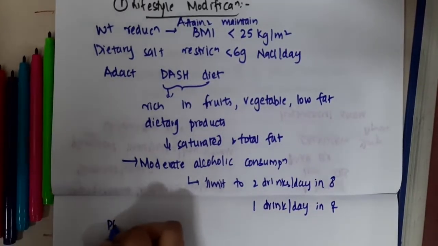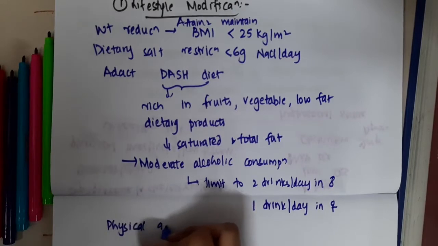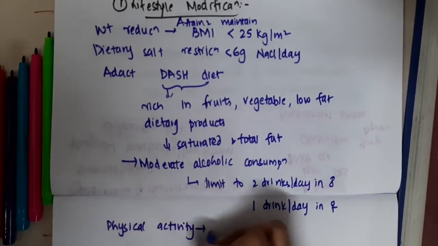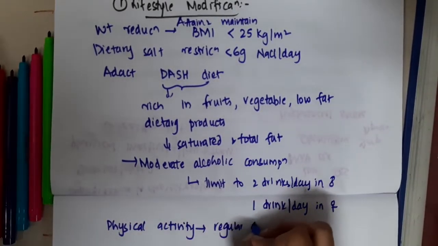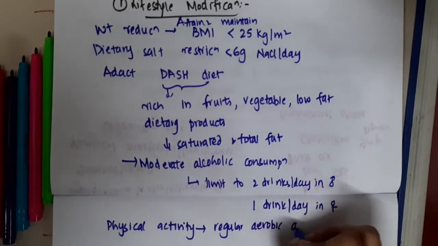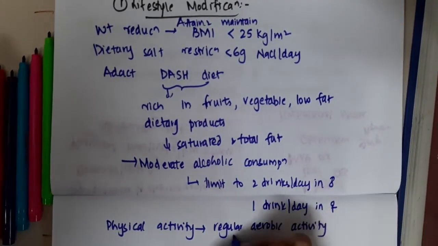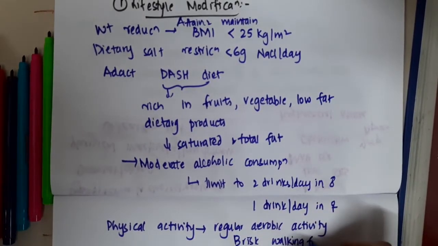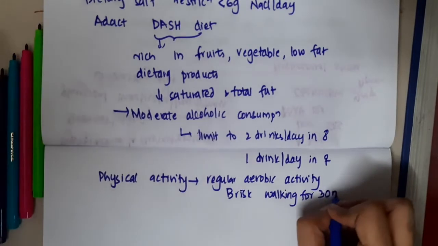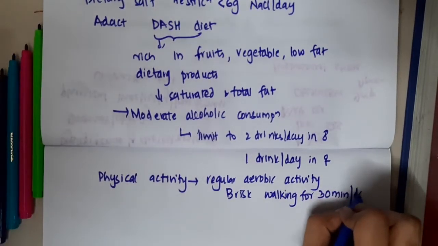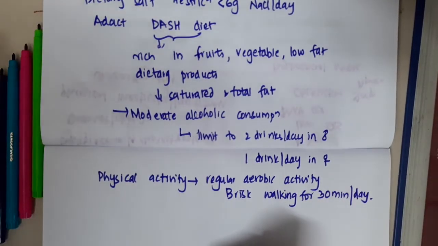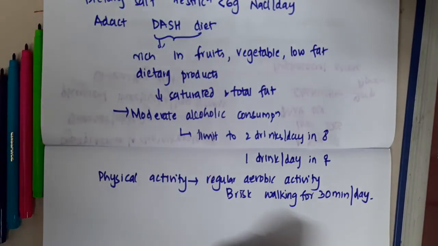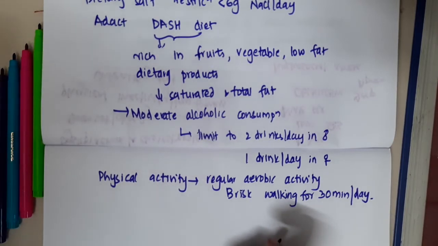Okay, and then if you see physical activity, the patient should have regular aerobic activity, like brisk walking for 30 minutes per day. So these are the main important lifestyle modifications that should be recommended for a hypertensive patient.